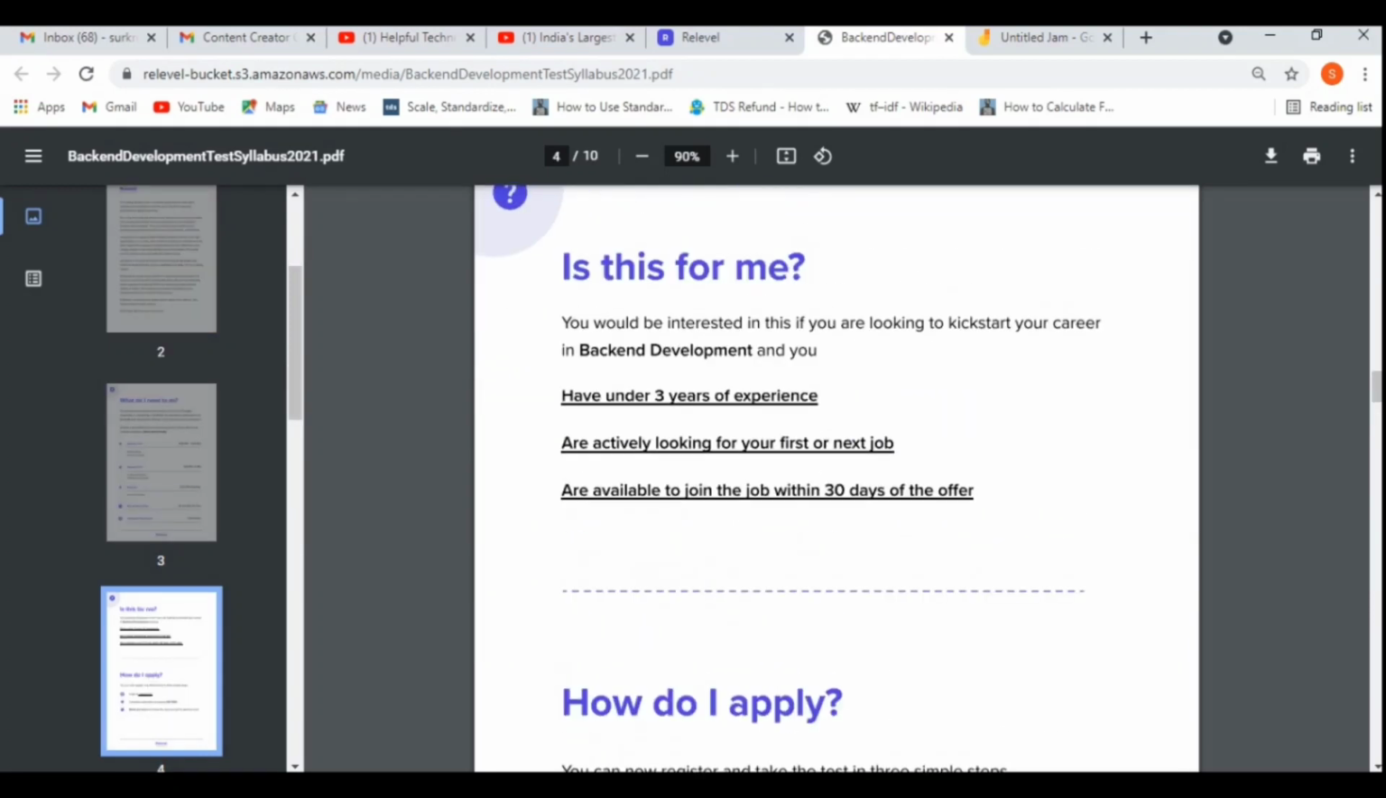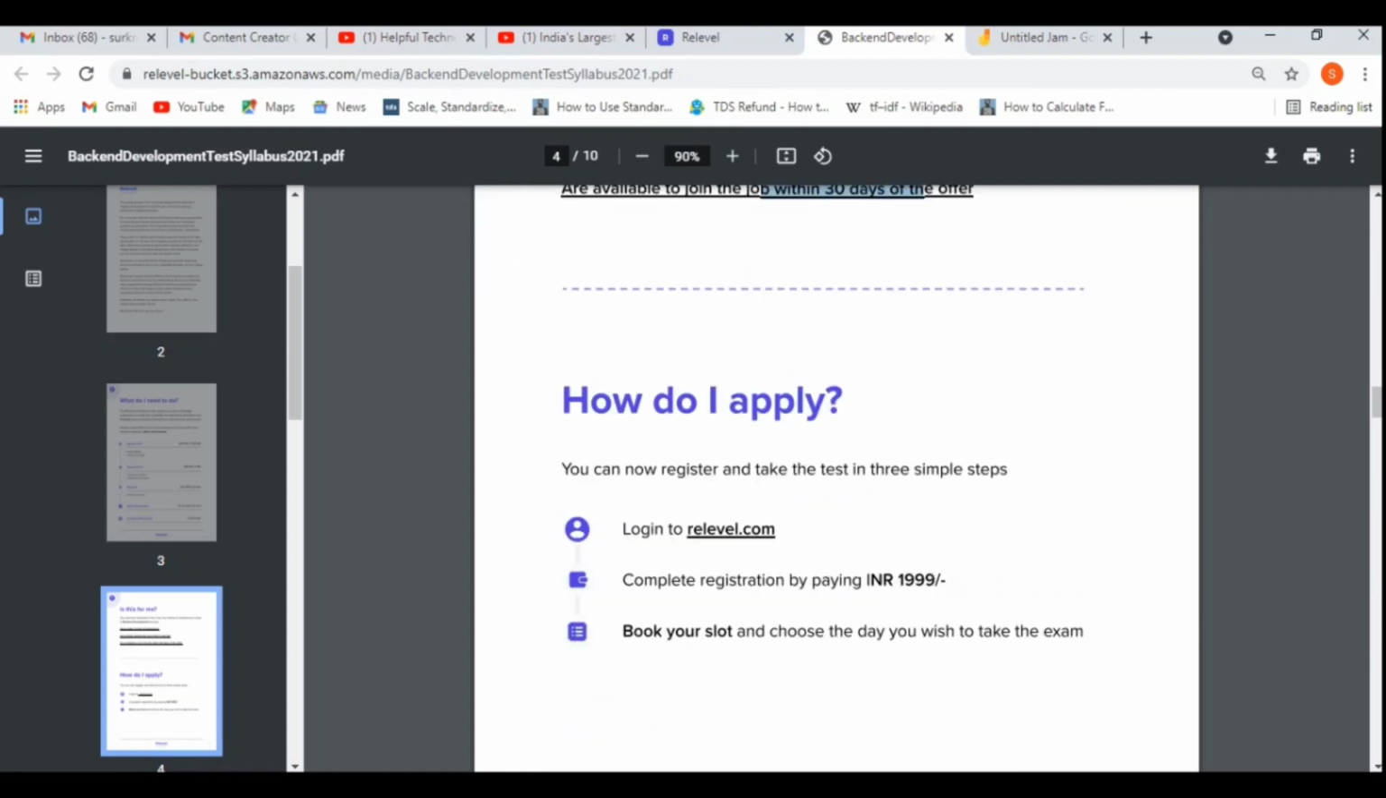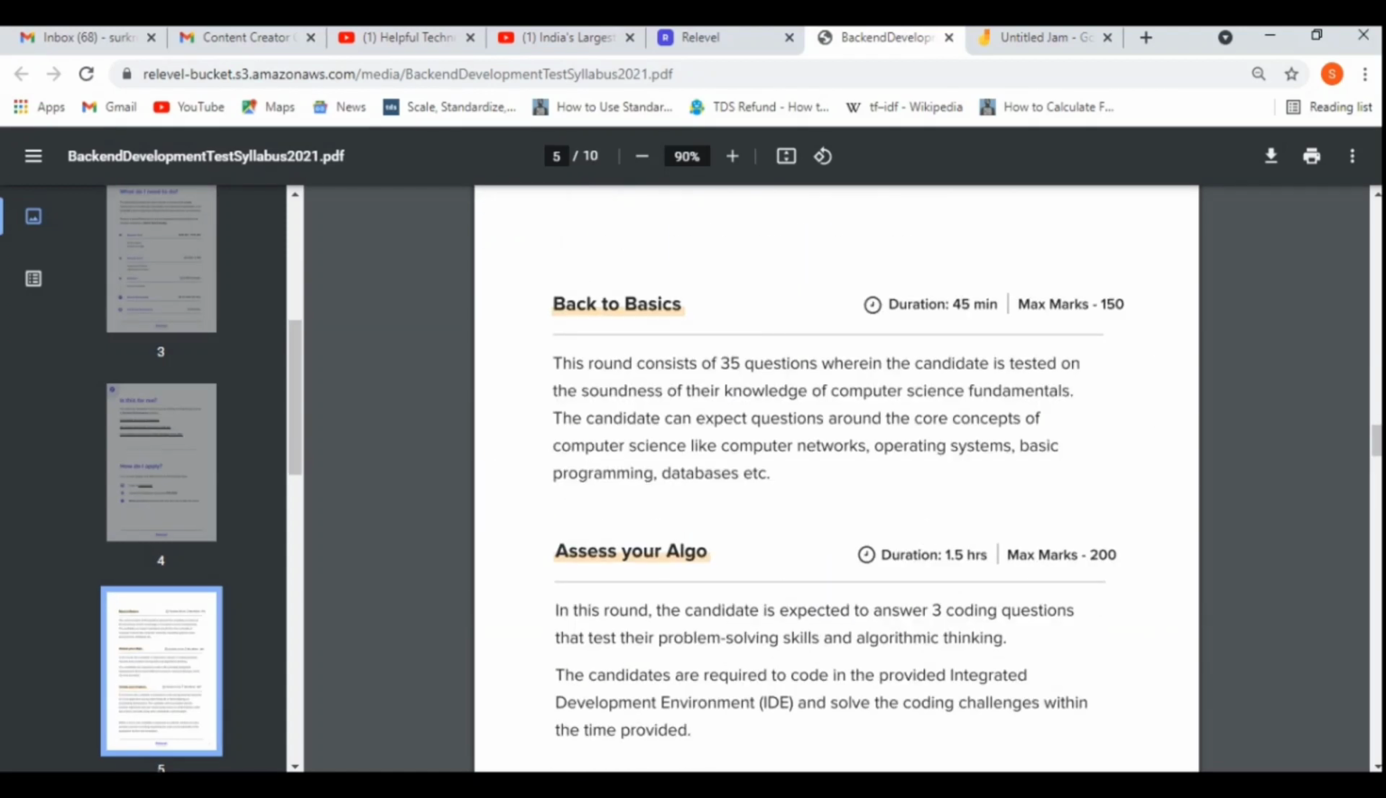One more thing about eligibility: candidates having 0 to 3 years of experience can apply or register on this portal, and candidates should be willing to join companies within 0 to 30 days of notice period. So now let's see the syllabus in detail.